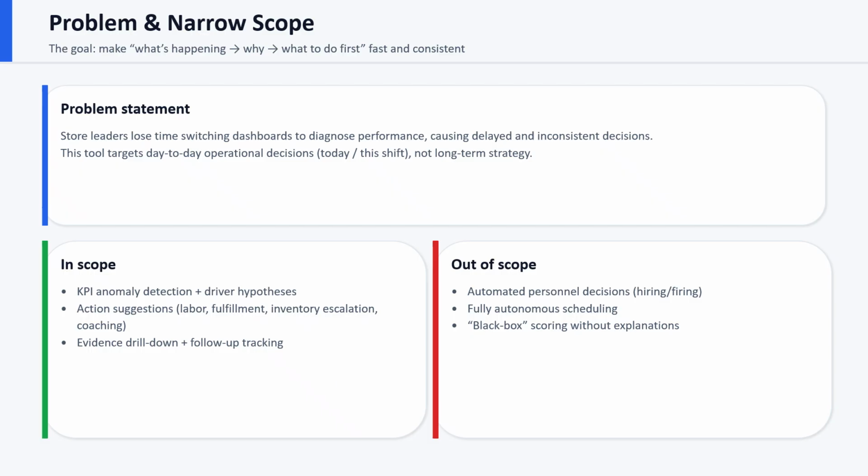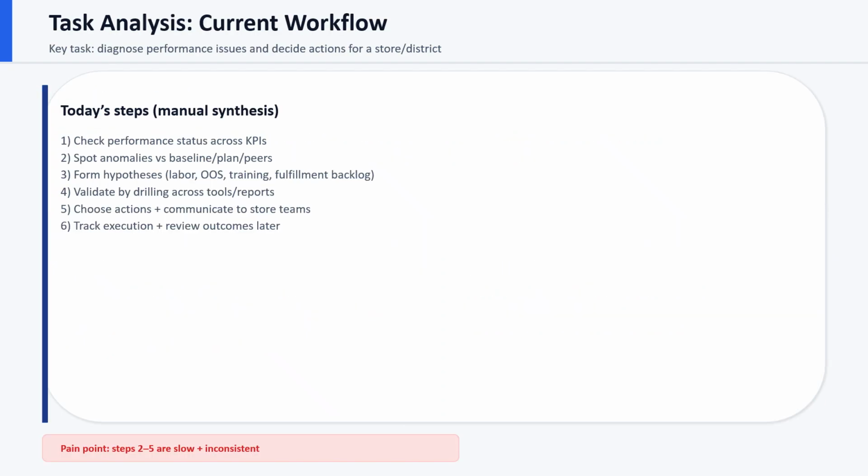Now let's move to the task analysis, which is the current flow. The key task is diagnosing performance issues and deciding action for a store or district. Today, it's manual synthesis. First, you check KPI status, then spot anomalies versus baseline, plan, or peers.